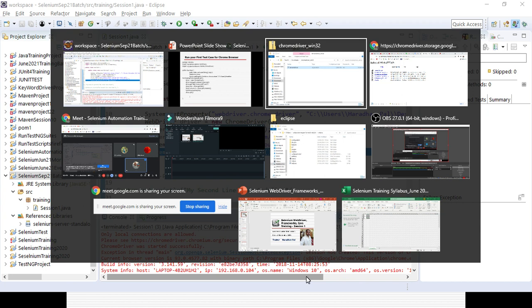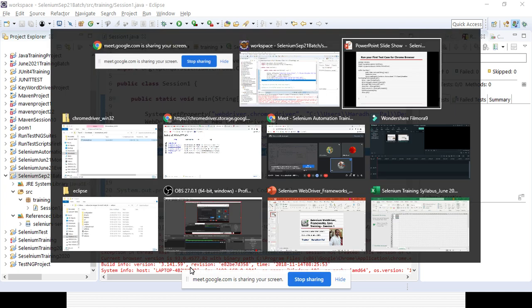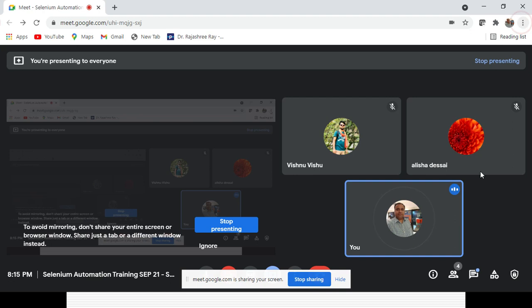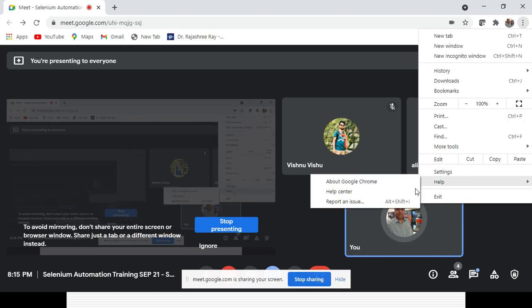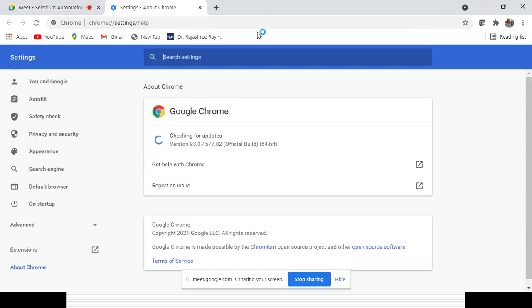You can go to any browser, right? So that is the browser. You can go to Help and About Google Chrome, and you can easily see it. That is version 93. So now if you try to run your code, you can see it will be running successfully.